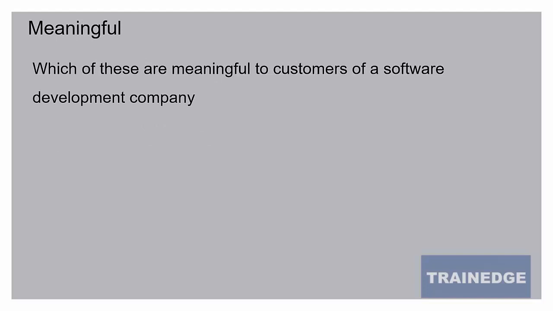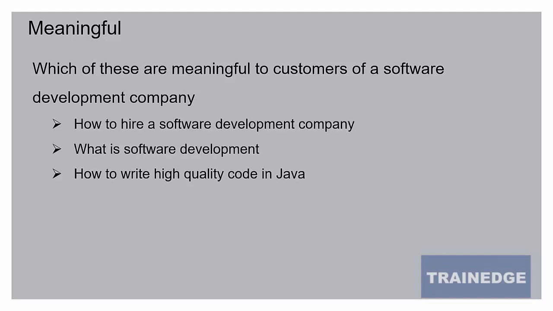The keyword should also be meaningful to customers. So let us look at which of these keywords are meaningful to customers of a software development company. How to hire a software development company? What is software development? How to write high quality code in Java.